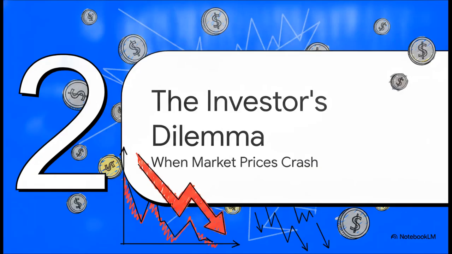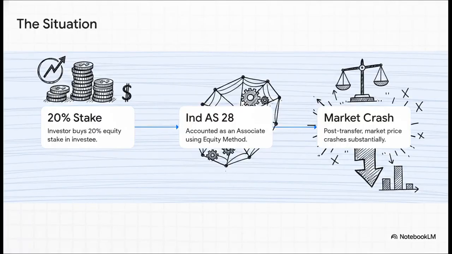Section 2. The Investor's Dilemma. When market prices crash. Here's the situation. Step 1. An investor goes out and buys a solid 20% equity stake in an investee company. The agreed purchase price was based directly on the prevailing market price of that equity in the stock market at the time.